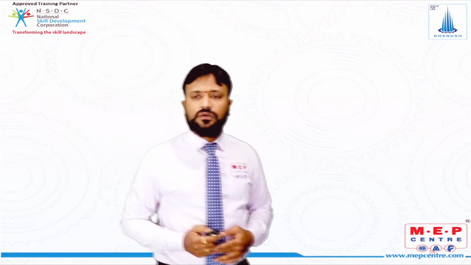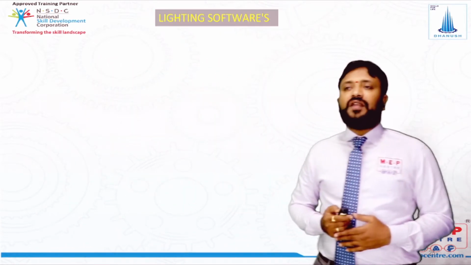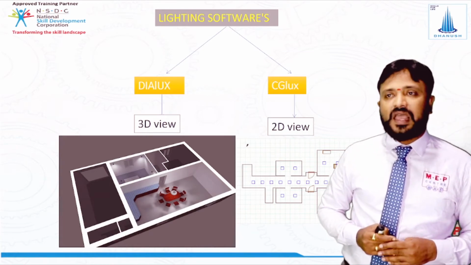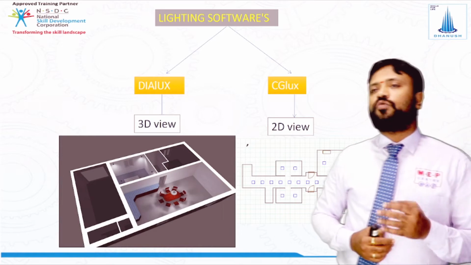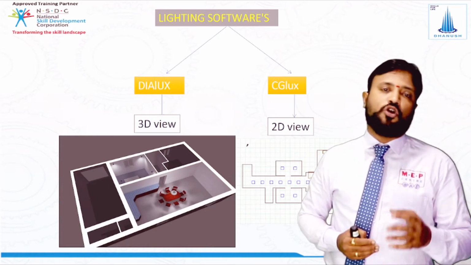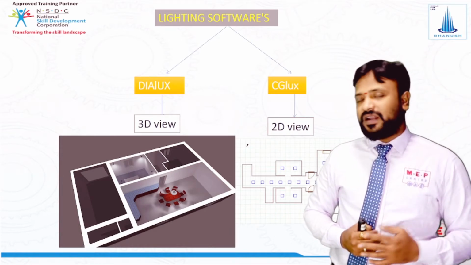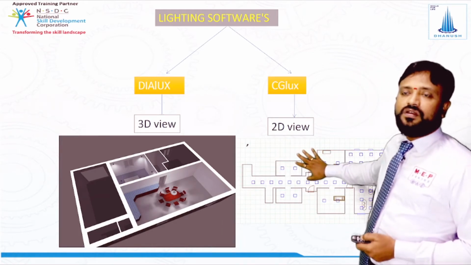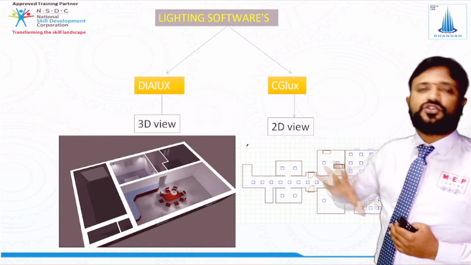Okay. Now once we have done that, there is software which we are going to teach you: we are going to study the Dialux software and CGLux. But presently no one uses CGLux, because CGLux is Crompton Greaves Lux, Crompton Greaves software, where we can do only 2D modeling. As you can see in the image, we can do only 2D. We can't see the 3D and we can't see the visualization of light and all.